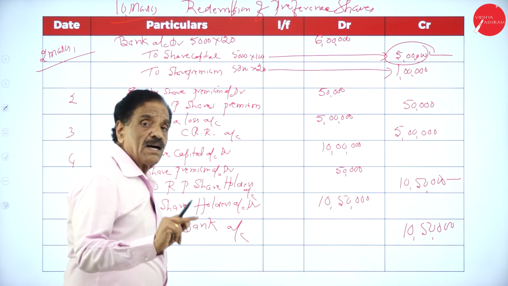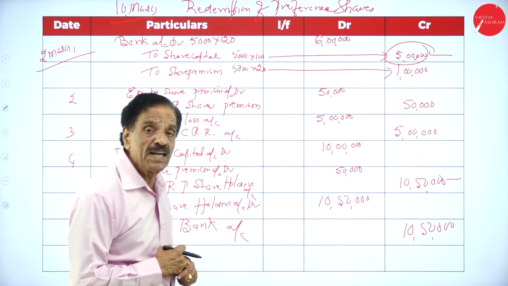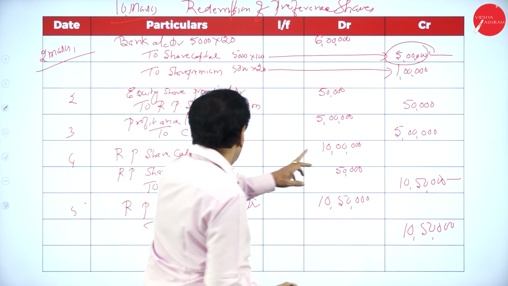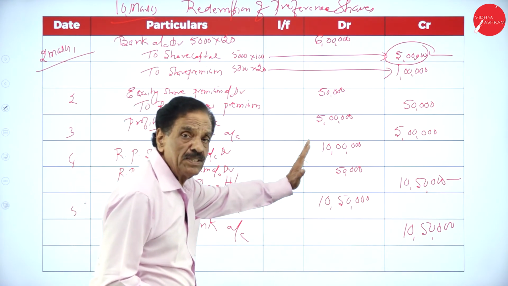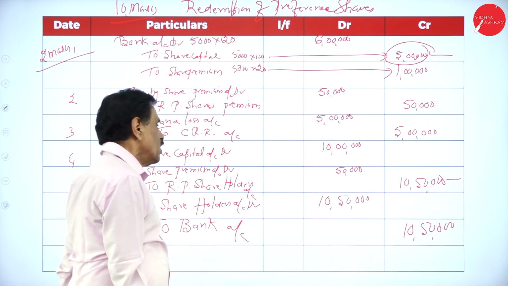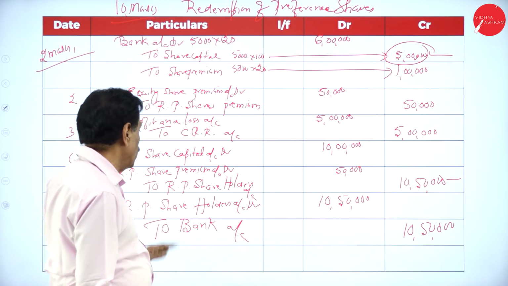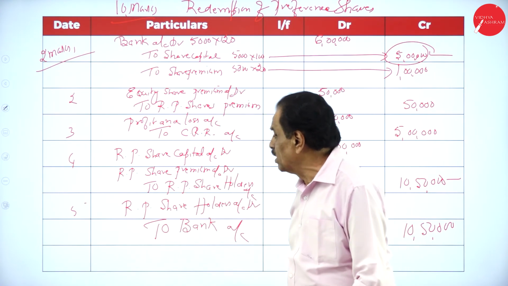Regarding the 10 lakh, you already got 5 lakh for issuing the share. How much is the shortage? Another 5 lakh. Profit and loss account debit, to CRR account. To pay the amount: redeemable preference share capital account debit, redeemable preference share premium account debit, to redeemable preference shareholder account. In the last entry, redeemable preference shareholder account debit, to bank account.